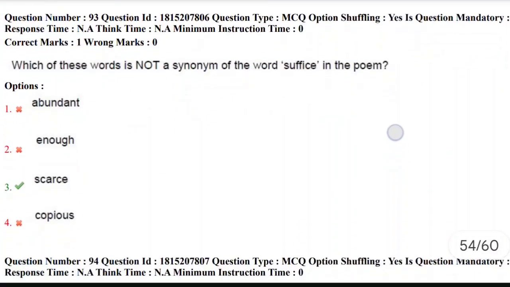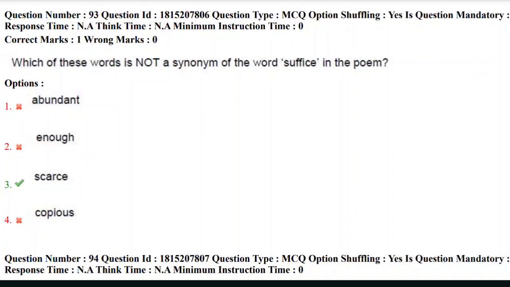Which of these words is not a synonym of the word suffice in the poem? Suffice is nothing but abundant, enough, and copious. But here they are asking us not a synonym. Again, it is a tricky question, not a synonym, which implies antonym. So the correct answer here is scarce, which means limited amount, limited. Suffice, the opposite word is scarce. So the correct answer here is the second option. Scarce is not a synonym of the word suffice.